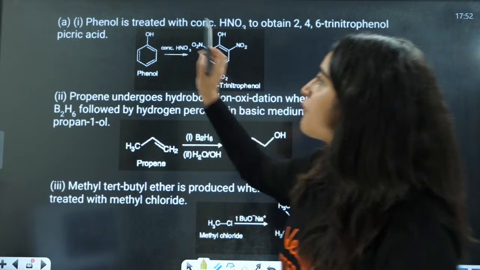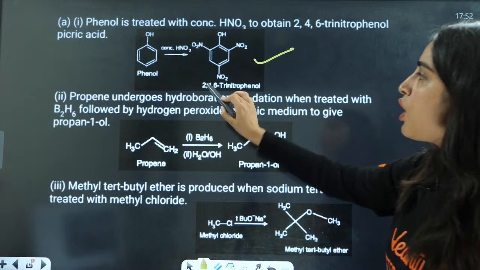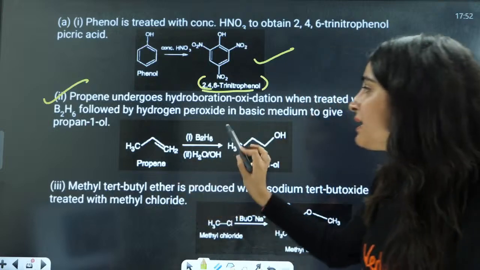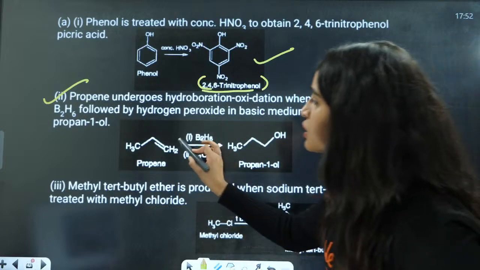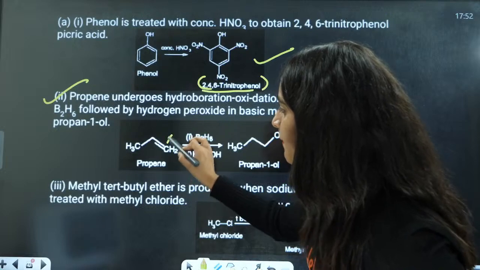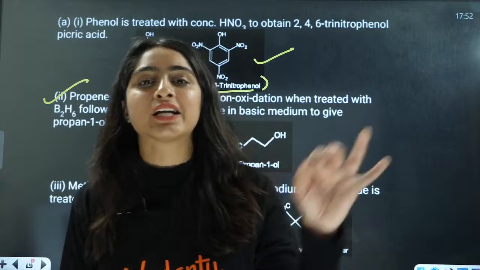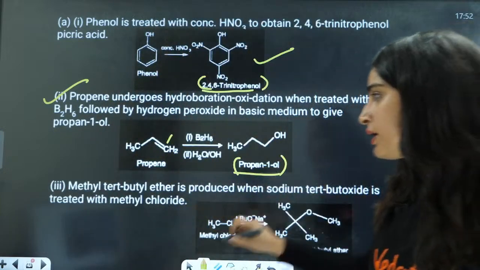Next is, phenol is treated with concentrated HNO3 to obtain 2,4,6-trinitrophenol. Next is propene treated with B2H6, and this is hydroboration oxidation. So OH will be applied to the carbon with more number of hydrogens, that is anti-Markovnikov, so you will have propan-1-ol here.